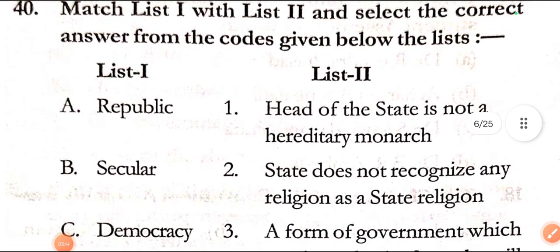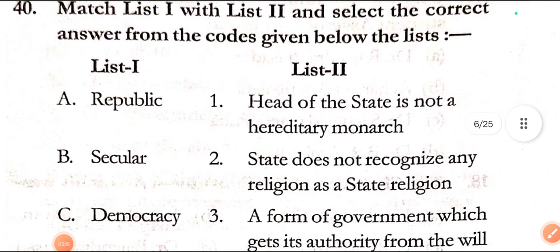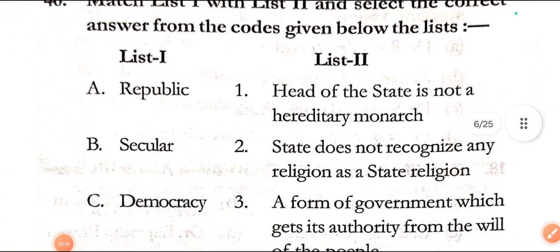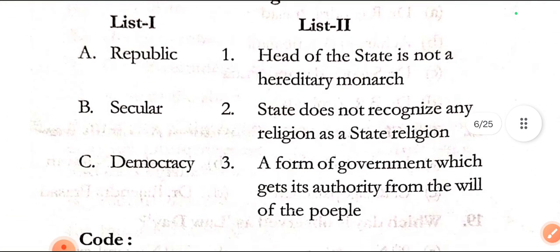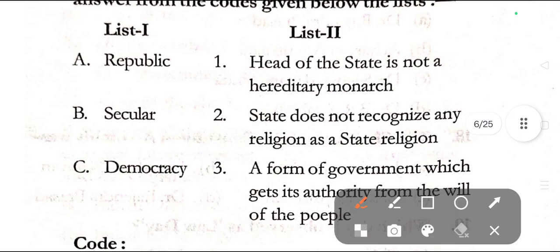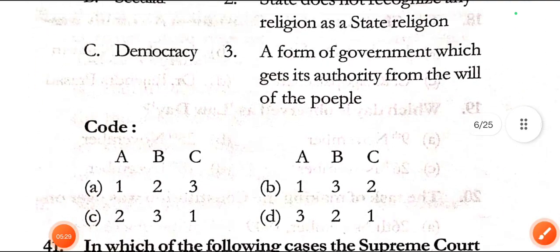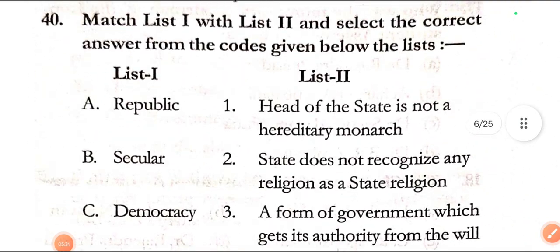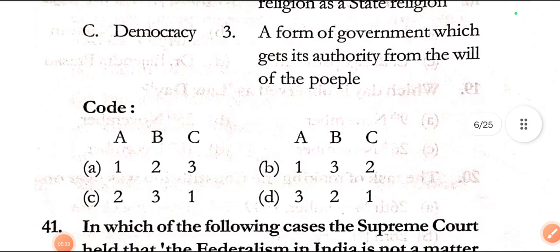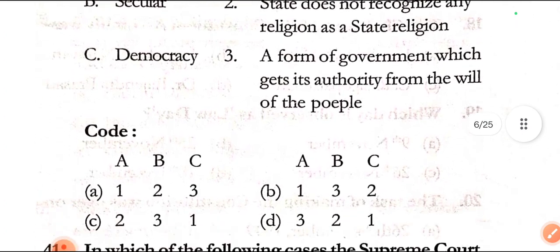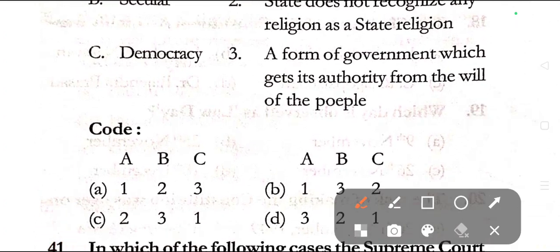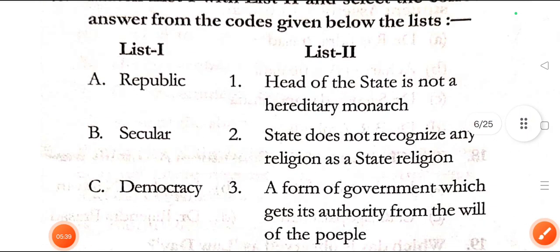Question number 40, match list first and list second with the correct answer from the codes given below. Here the list are republic, secular, democracy, and list second. Here three options are given, so we have to match the entire list by counting the options. The correct code here is option A.